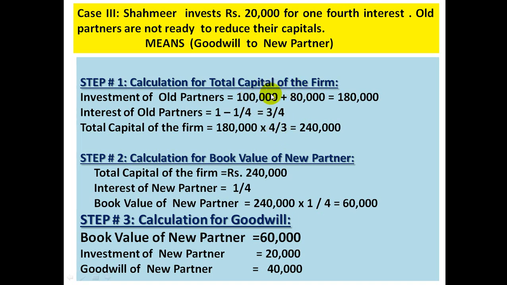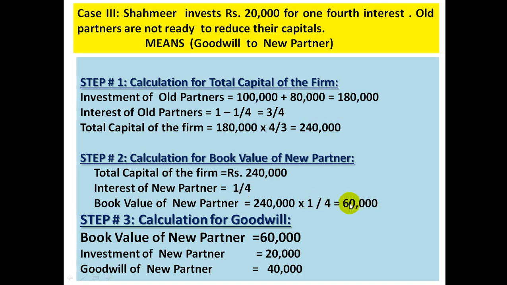The investment of old partners is 1,80,000. 1,80,000 multiplied by the opposite of their fractional interest will give you the total capital. So if the total capital of the firm is 2,40,000 and the new partner is coming for 1/4 interest, the book value, or the investment which he should bring, should be rupees 60,000, because for 2,40,000 in total capital and 1/4 share, the new partner should bring 60,000 into the business.